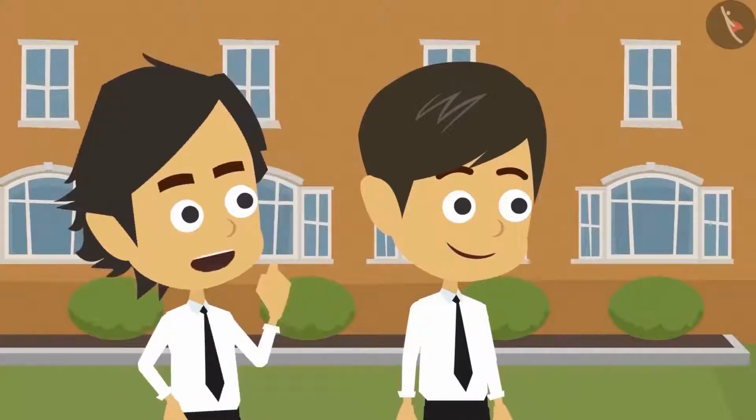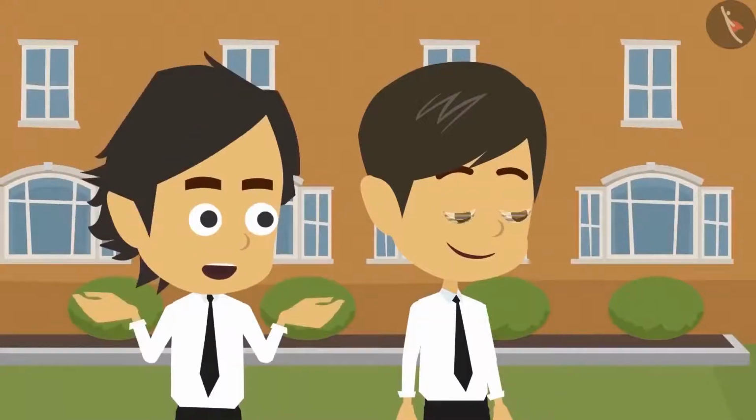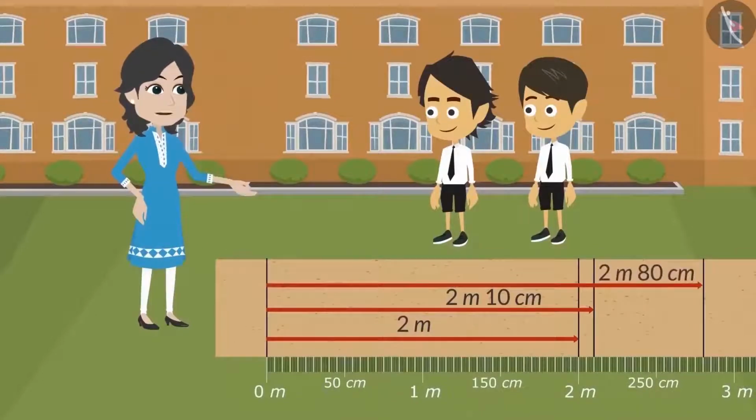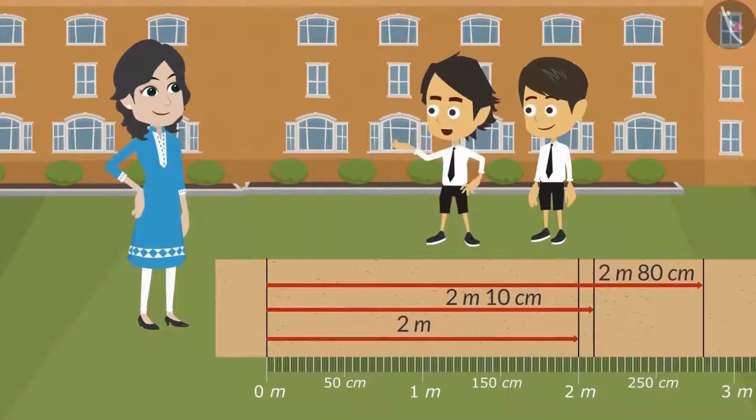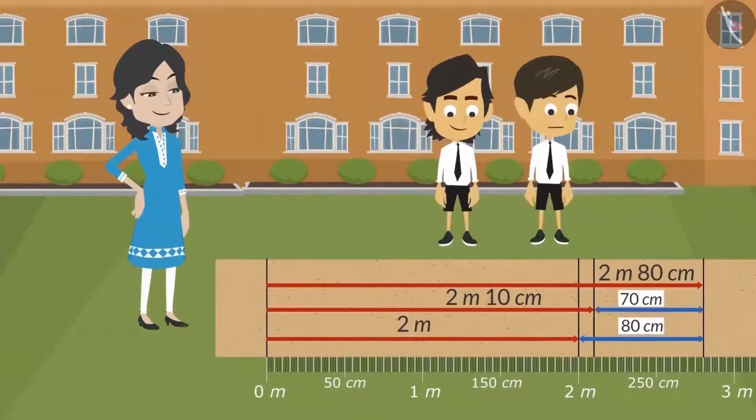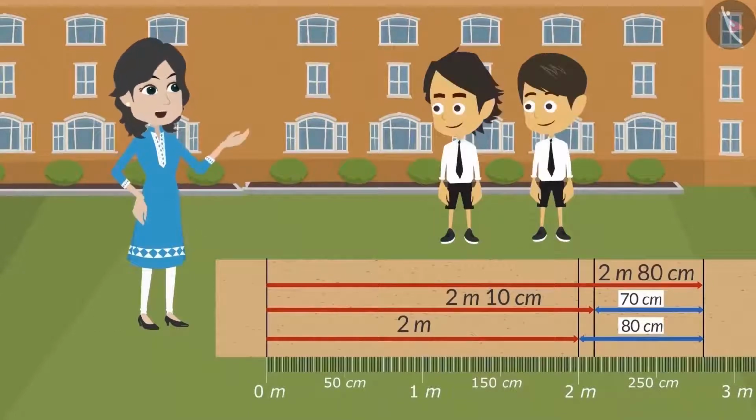But how long did the winner of the previous competition jump? In the previous competition, the longest jump was 2 meters and 80 centimeters. At present, I can jump 2 meters. I will have to jump an additional 80 centimeters. And I will have to jump another 70 centimeters. This is last year's record.